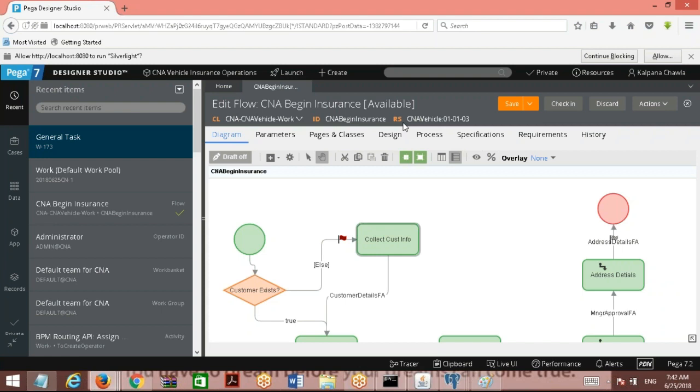So assignment is an instance of how many tables? It can be either the work list table or the work basket table. Okay, this is the basic idea. There are some other tables also. So assign dash work list table, assign dash work basket table. Assignment is an instance of class assign dash work list or assign dash work basket based on its routing. If it is routed to work list, it is a work list instance. Routed to work basket, then it is a work basket instance.